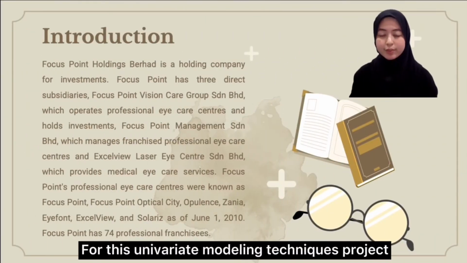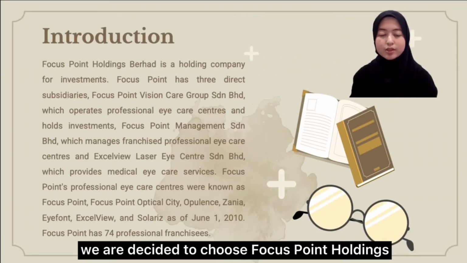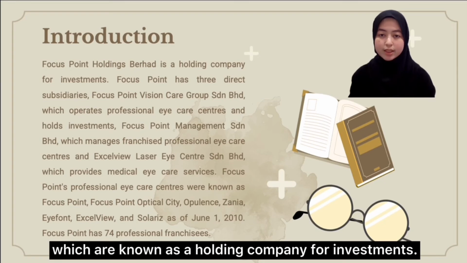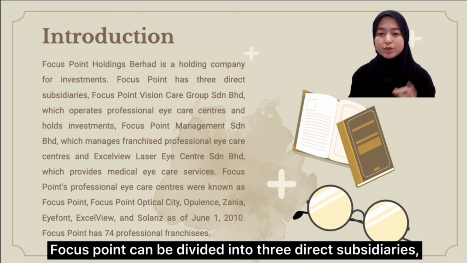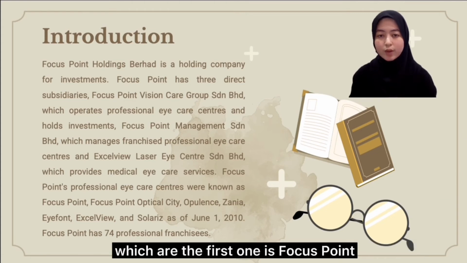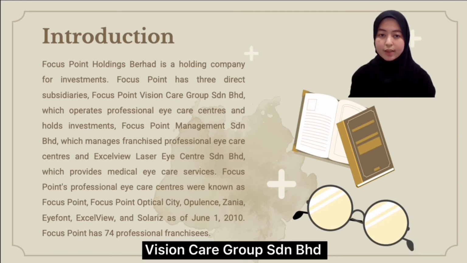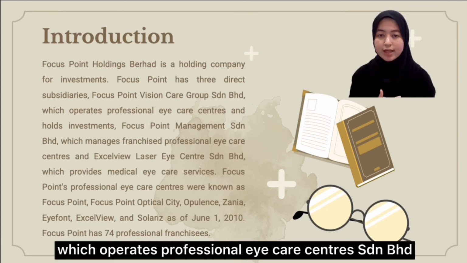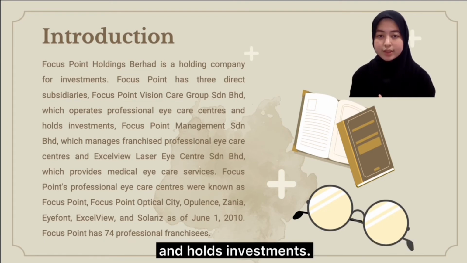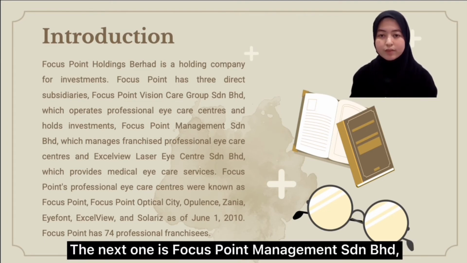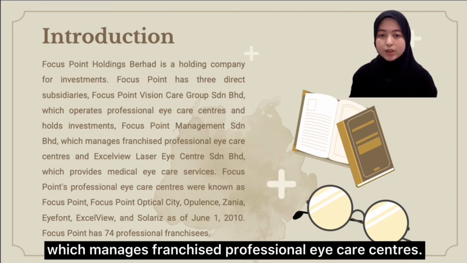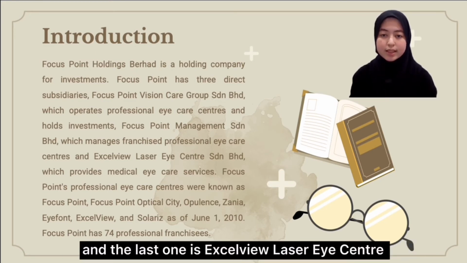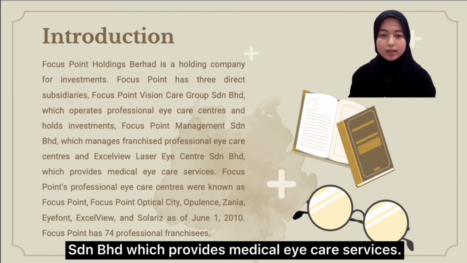For this Univariate Modeling Techniques project, we decided to choose Focus Point Holdings, which is known as a holding company for investment. Focus Point can be divided into three direct subsidiaries. The first one is Focus Point Vision Care Group Sdn Bhd, which operates a professional eye care center and holds investment. The next one is Focus Point Management Sdn Bhd, which manages franchise professional eye care centers. And the last one is AZRI Laser Eye Center Sdn Bhd, which provides medical eye care services.